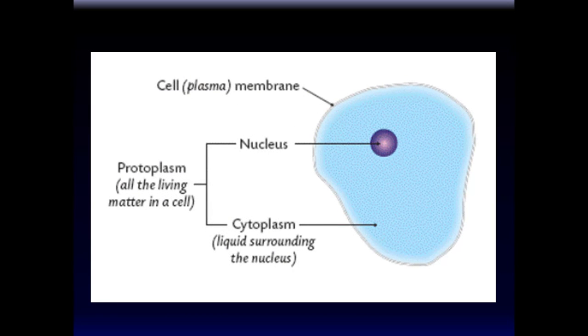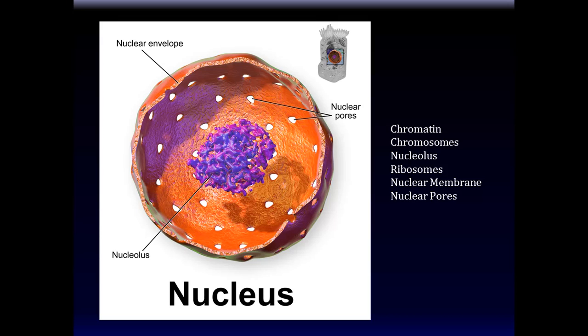So here's the nucleus of a cell. It's a plasma membrane, and the fluid that's inside, it's like the jelly that bathes everything inside. The fluid that surrounds everything is called the cytoplasm. So the fluid outside the nucleus is called the cytoplasm. Okay. So this is what we have talked about so far, and these are the terms that you need to know. Chromatin is the open DNA. Chromosomes are the wrapped up DNA, packaged up chromatin. Nucleolus is where the ribosomes are synthesized. Ribosomes, which have two subunits, large and small, make proteins. We appreciate the nuclear membrane and nuclear envelope, and we appreciate also the nuclear pores.